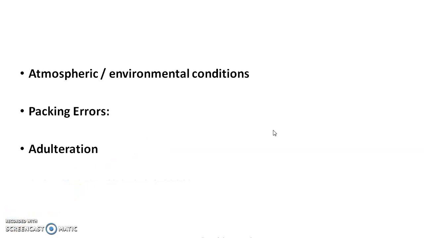Next is environmental conditions or atmospheric conditions. We have to check the atmospheric conditions. If in the summer the temperature increases to 36 to 37 degrees Celsius, and the storage condition requires 25 degrees Celsius, then we have to maintain that temperature inside the room where we are storing the material. Or in the rainy season there is growth of fungus in the material, so we have to keep the place dry. We have to take care of those things, otherwise there are chances that impurities may occur in the final product.